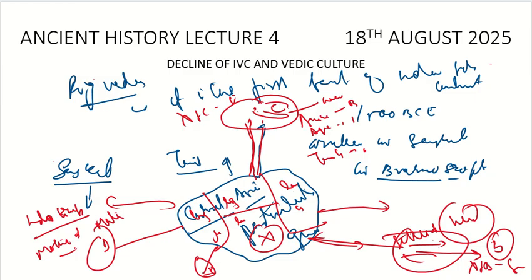The other theory, which we discussed in the decline of industrial civilization, is the invasion of Aryans. It is a totally incorrect theory. It is a kind of propaganda which the Europeans, the colonial bosses, tried to spread at that time so that they could justify their rule, but there was no invasion of Aryans. The maximum we can accept is the migration of the Aryans. So this is how they migrated to different places and they intermingled with them.